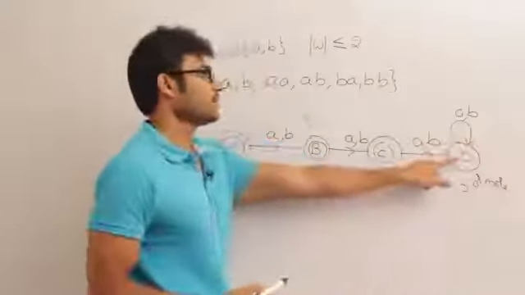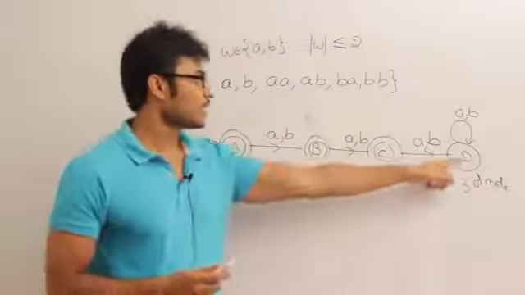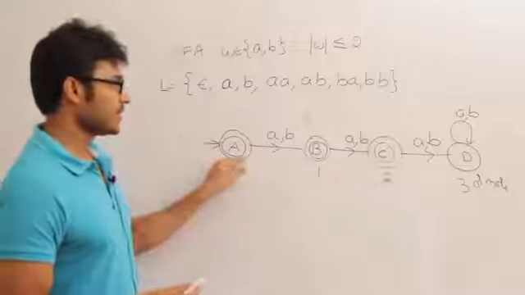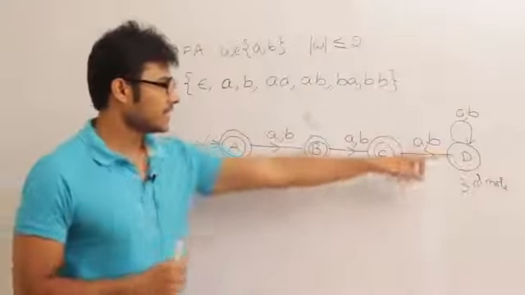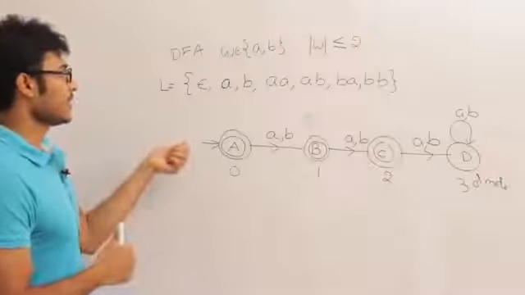and this is going to act as a dead state, because once I reach this state D, there is no way I can again come back and reach any of the final states. Therefore the D is a dead state. So this is the minimal finite automata.